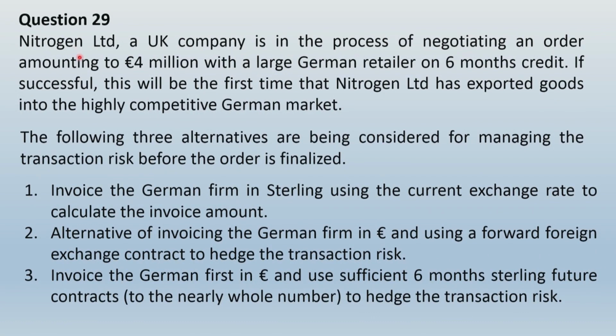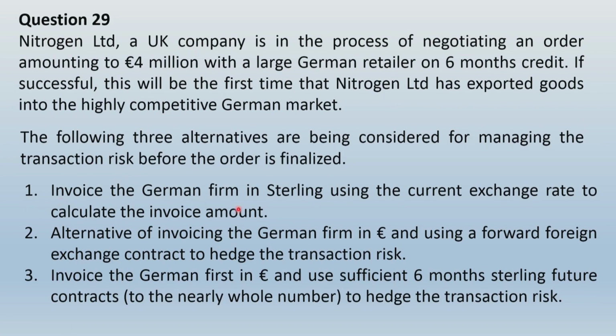First of all, the company Nitrogen Limited is an exporter based in UK, correct? So it is clear that this is an exporter operating in UK. That means its local currency is sterling or GBP or simply pound. Now the customer's currency in Germany is euro and the invoice value is euro 4 million. However, there are three alternatives given for hedging the foreign exchange risk from the viewpoint of this UK company.